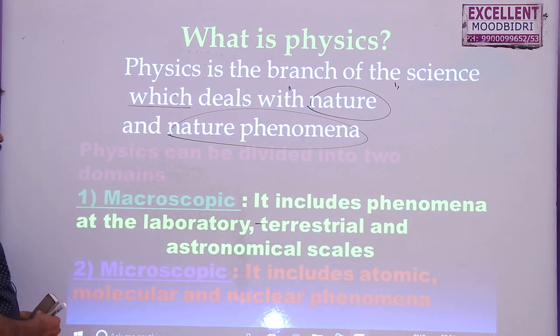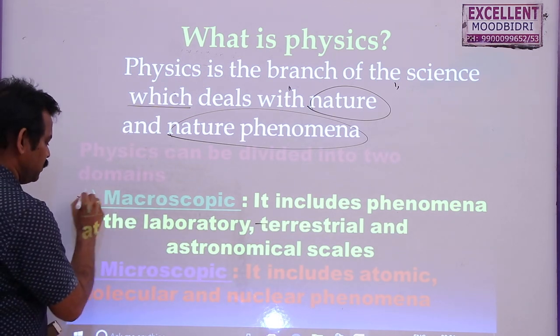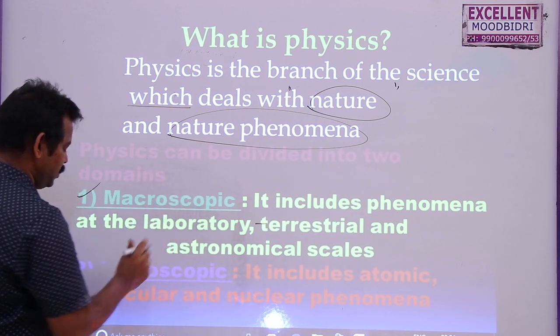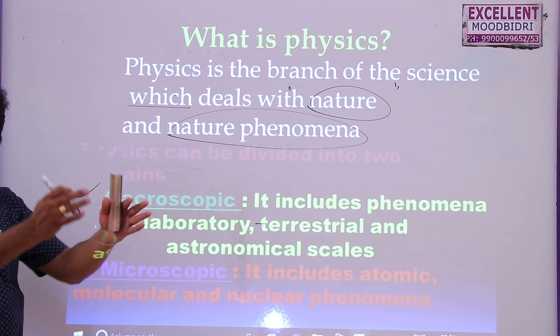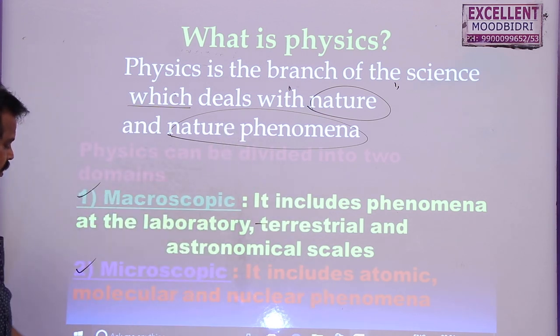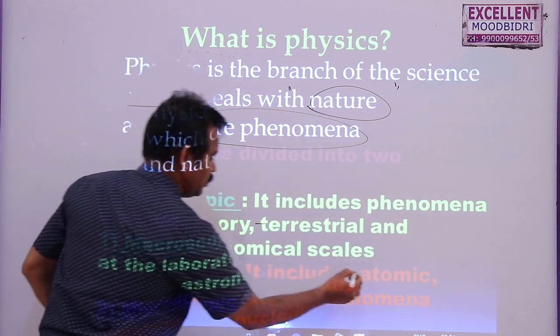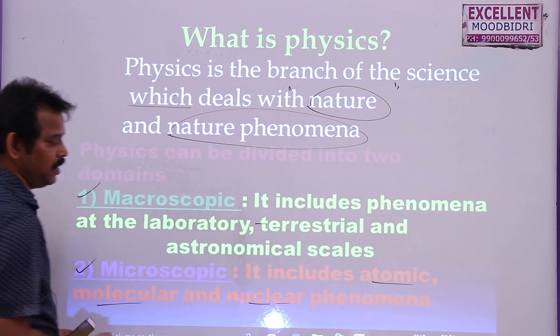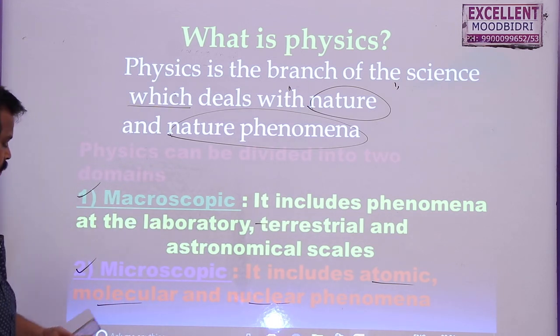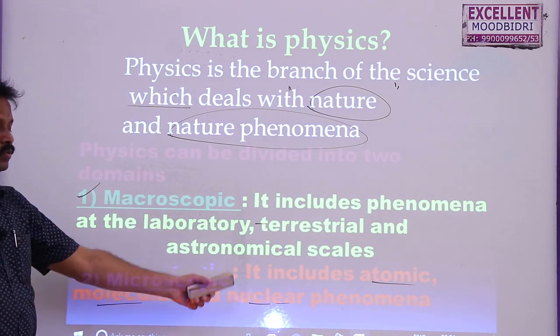Now physics can be divided into two domains actually. The first one is macroscopic, the second one is microscopic. What is this macro? Macro means big scale and micro is a small one. So this includes atomic, molecular and nuclear phenomena. What are these atomic phenomena? What are these molecular phenomena? What are these nuclear phenomena?